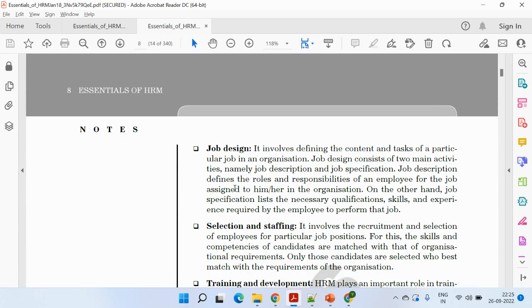Similarly, job design, what are certain types of tasks or activities which need to be done, like what is the JD or what will be the job specification. So again, if you are expanding something, you need to recruit new people. For them, you need to prepare certain kind of job description, job specification, what will be the certain duties, responsibilities. So again, you need to explain it in terms of expansion.